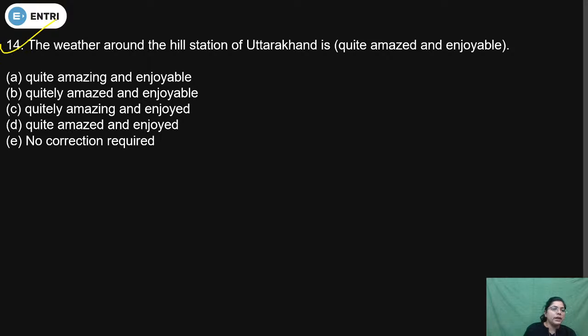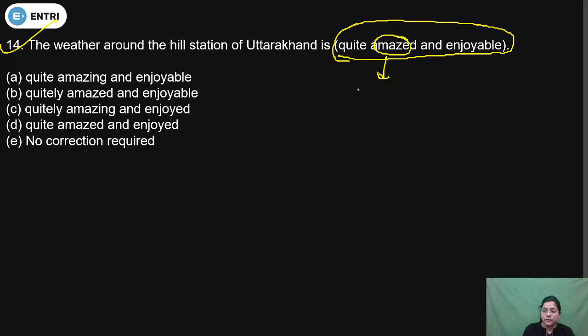In question number 14, again check: the weather around the hill station of Uttarakhand is quite amazed and enjoyable. So is quite amazed and enjoyable correct or not? First of all, you should know about amazed. What is amazed?